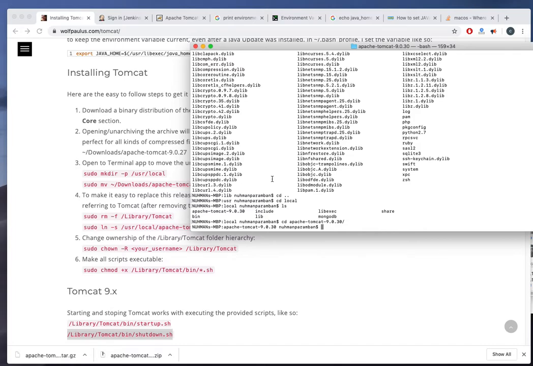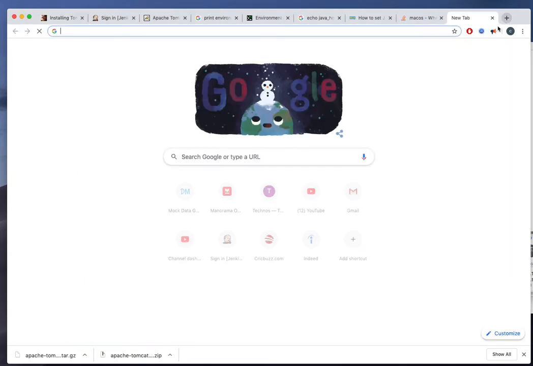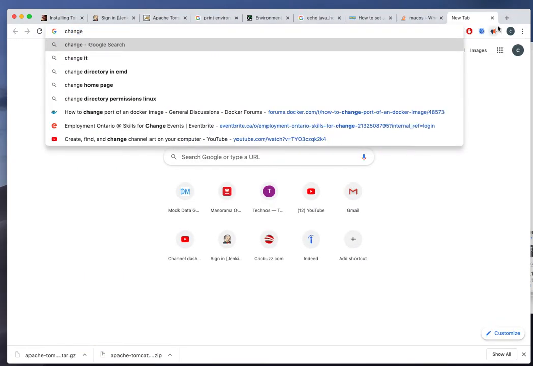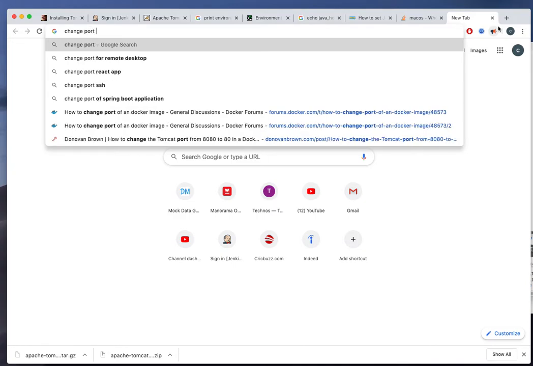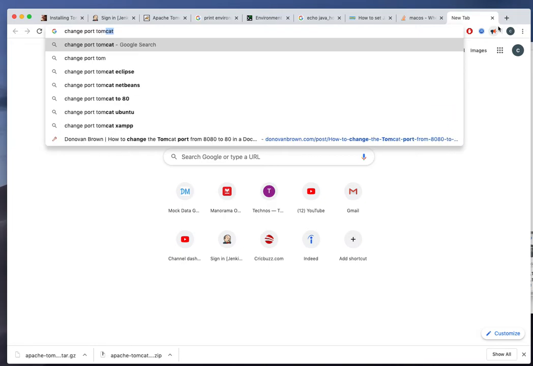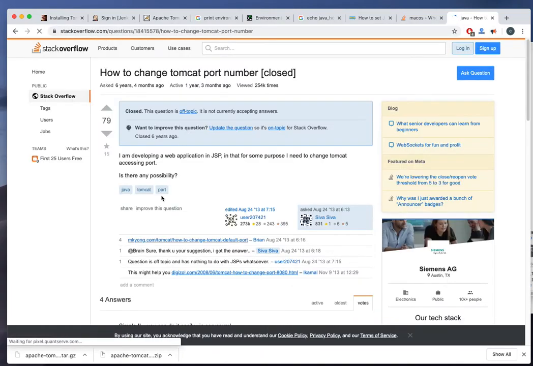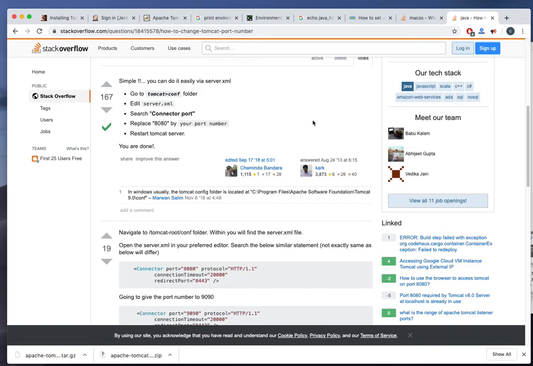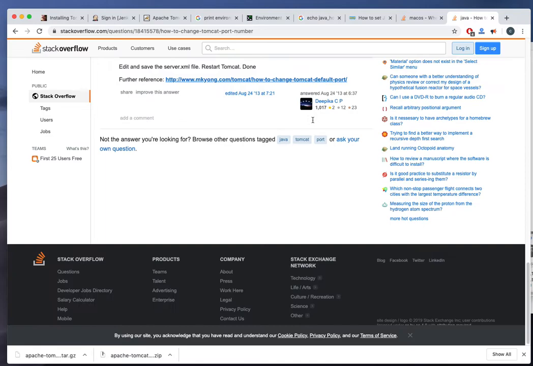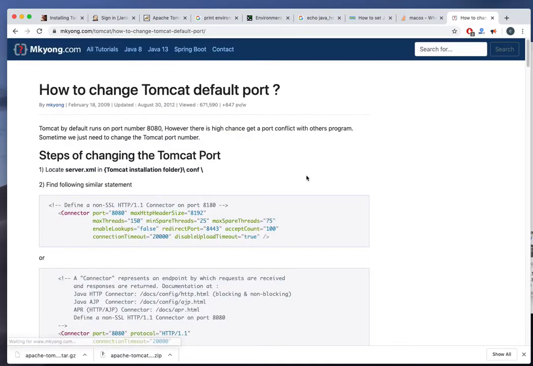Then what I need to do is I need to search where I will change the port of Tomcat. Okay, change port Tomcat conf folder. So where is exactly that folder? That's the one. How to change default port.